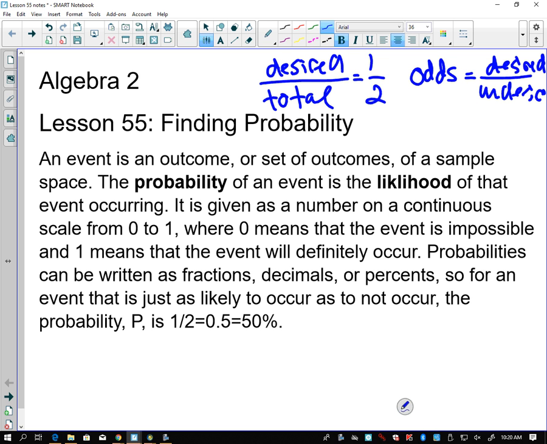Probabilities can be written as fractions, decimals, or percents. 0 means that the event is impossible and 1 means that the event will definitely occur. For an event that is just as likely to occur as not occur, like our coin flip, the probability is 1 over 2, as a decimal is 0.5, and as a percent is 50%. Questions, comments, concerns up to this point? Understand everything? Great.